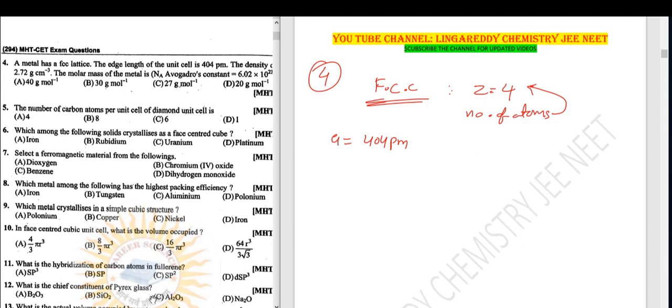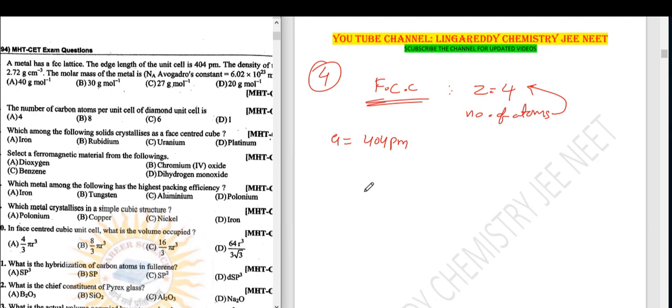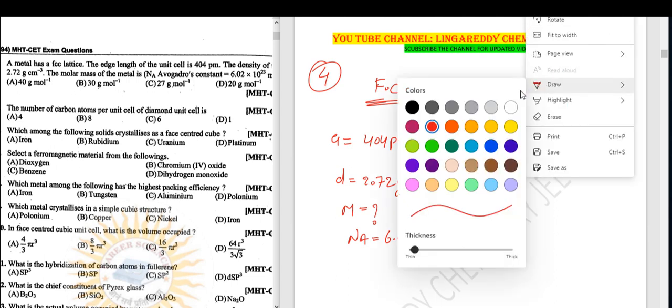The density of the metal is 2.72 gram per centimeter cube. Molar mass you have to calculate. Avogadro number is given, 6.02 into 10 power 23. Right, this is the given information.